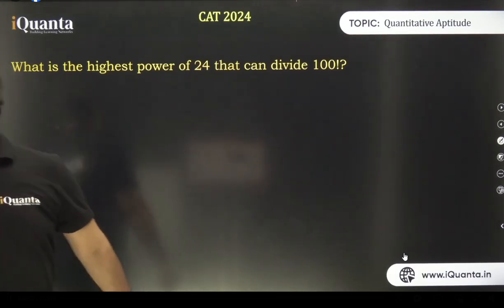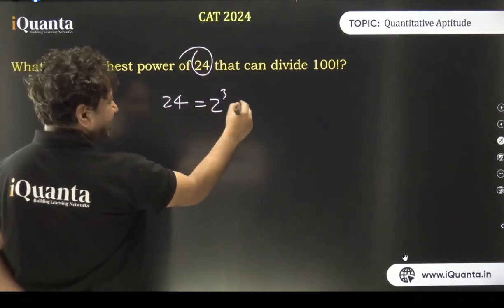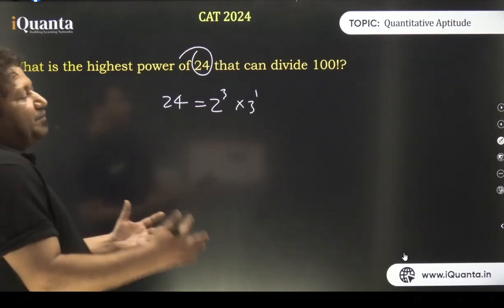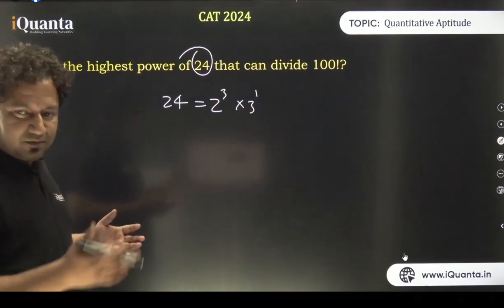Okay. Highest power of 24. There could be a problem here. See, 24 is 2 cube multiplied by 3 to the power 1. Now there can be different problems. We're not sure. Should we count all the 2s or all the 3s? Exactly, Varshini. That is why I gave this example. Here we can be confused. In these cases we can be confused, so it's better to check for both.